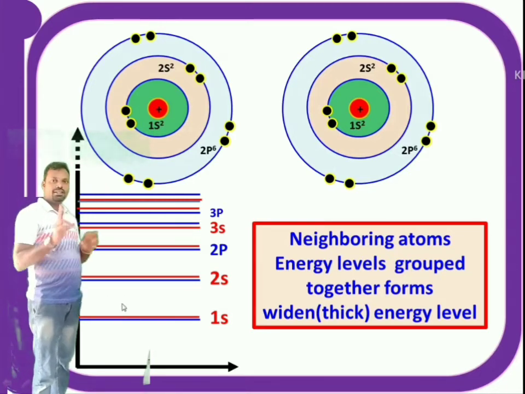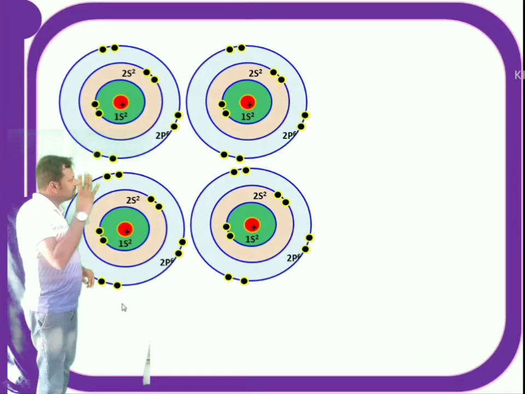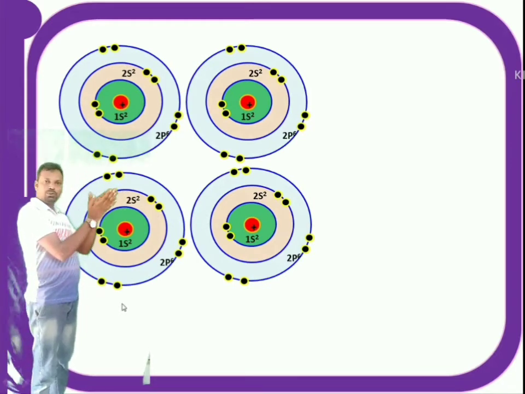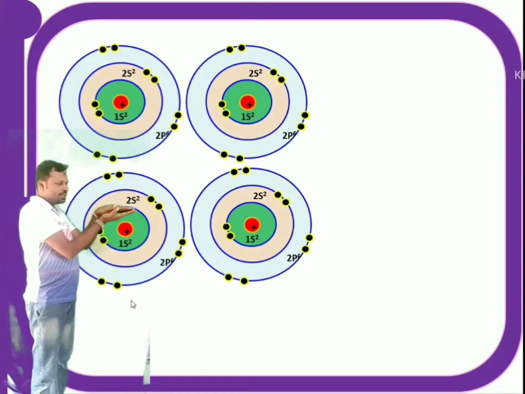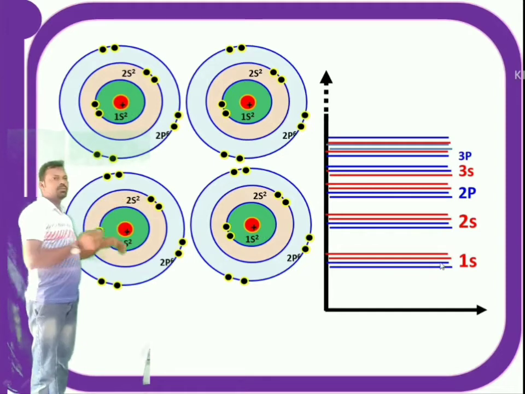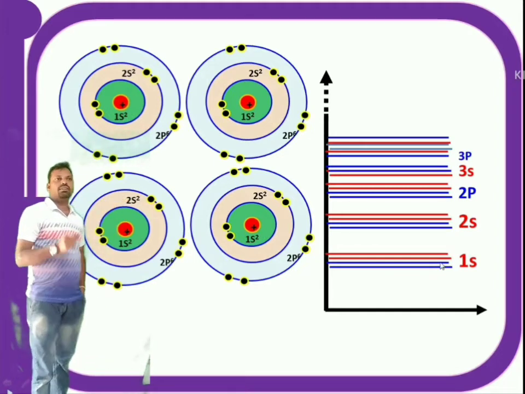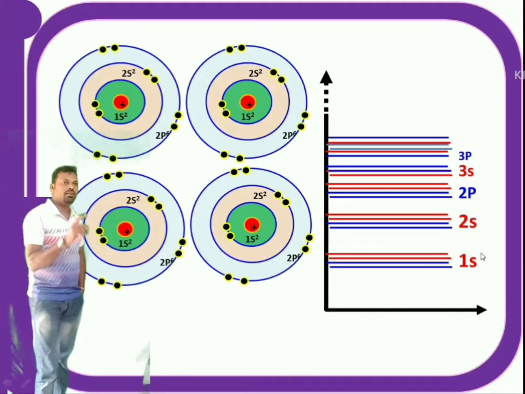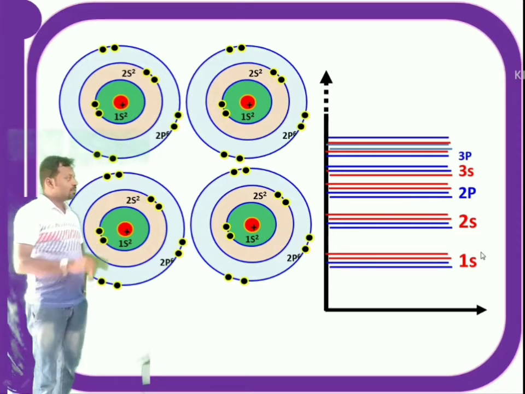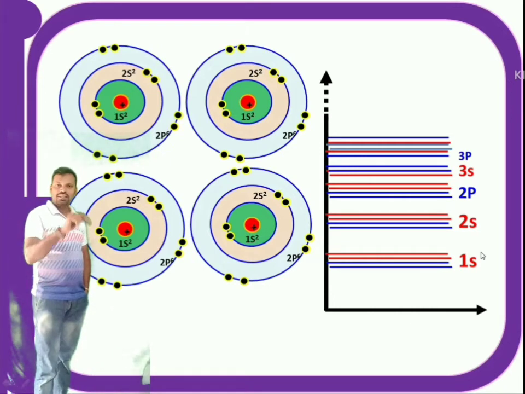Similarly, let us suppose there are 4 atoms like this. Now all the 1s orbitals of the 4 atoms are grouped together. Similarly, 2s orbitals are grouped together, 3s, 2p. In this way, all the individual orbitals which have slightly different energies are grouped together and they form a thicker energy level. Now you cannot say they are sharp energy levels. That sharp energy level concept is no longer acceptable here.